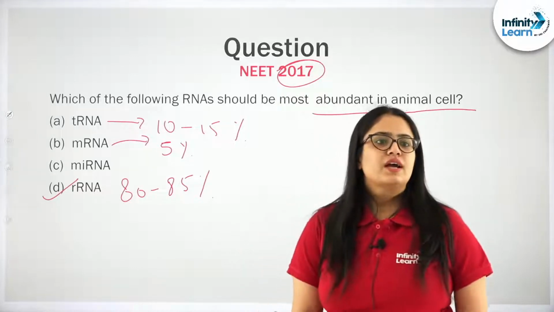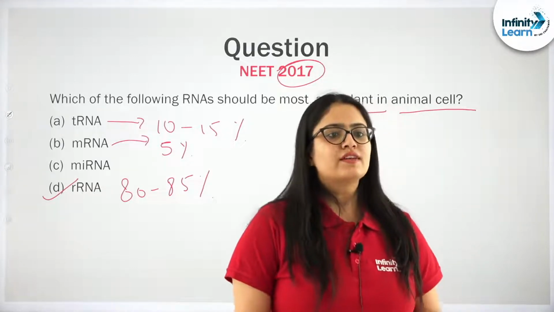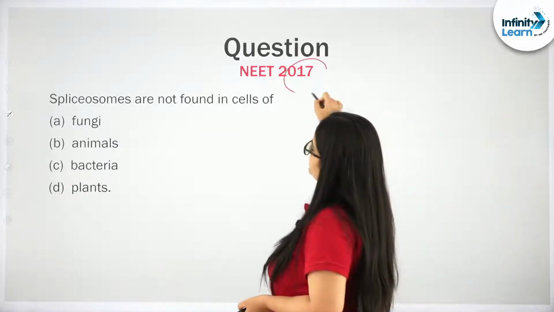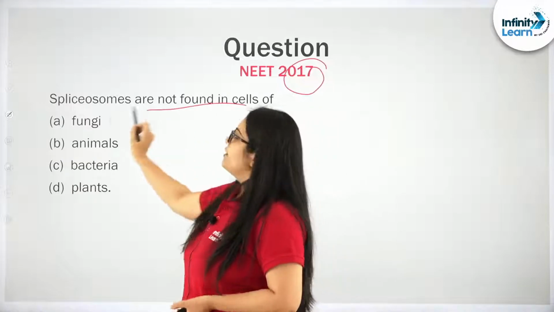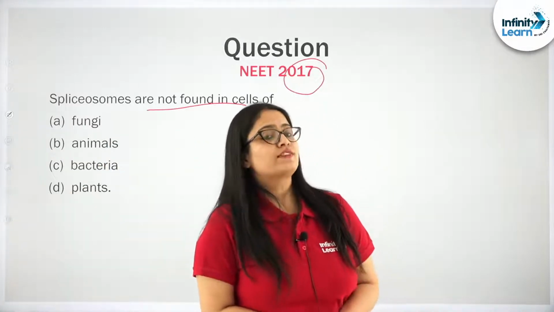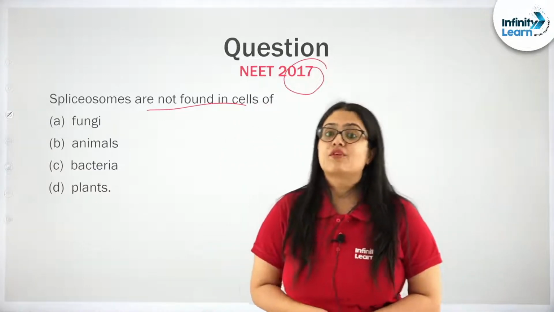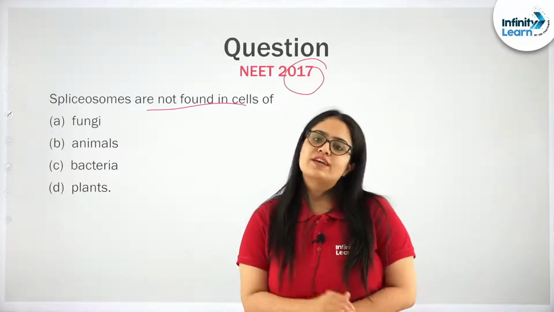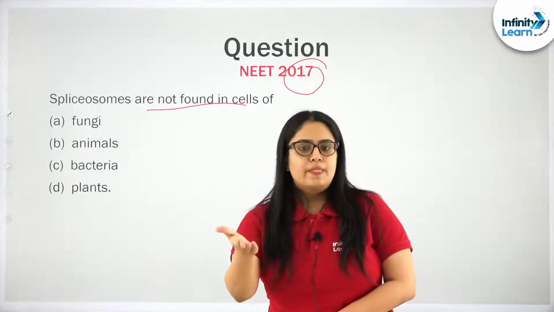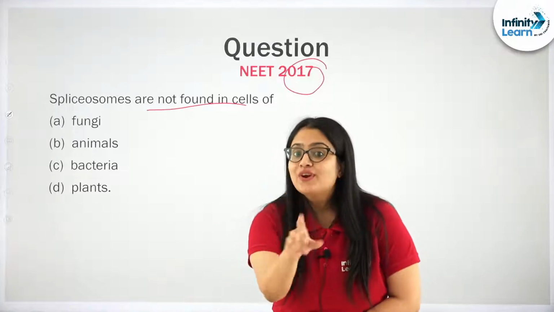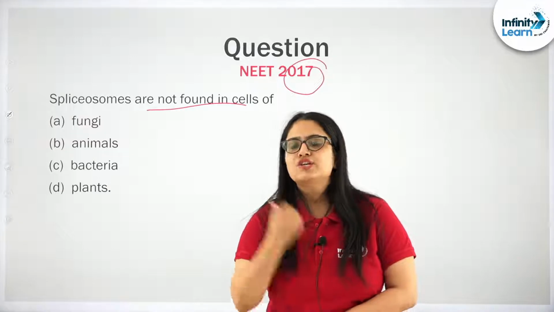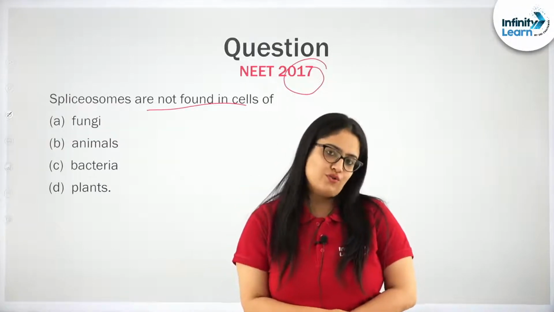Next question. Come on students, participate. Next, again 2017: spliceosomes are not found in. Now you must be clear where spliceosomes will be found, because you know the function of the spliceosome. They are going to cut and remove introns from the exon part in post-transcriptional processing, the processing events that take place in a eukaryotic cell. So, spliceosomes won't be found in a prokaryotic cell. So, out of the four options, which one belongs to prokaryotes?